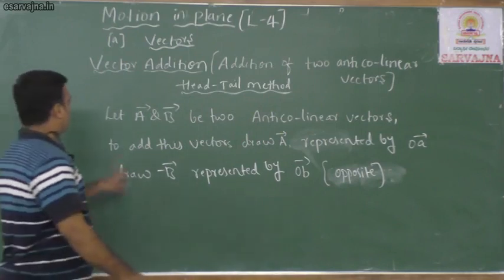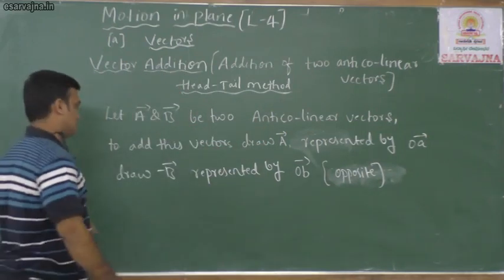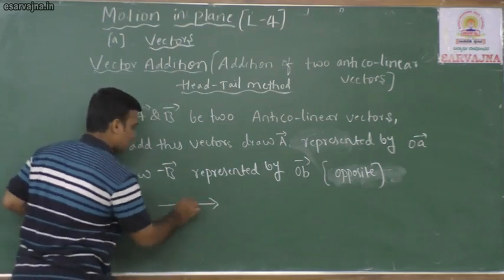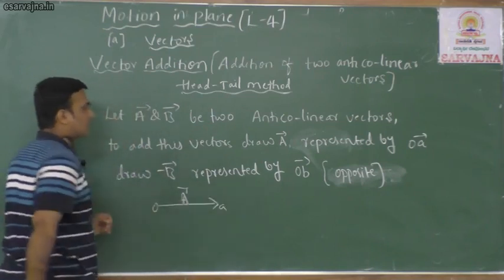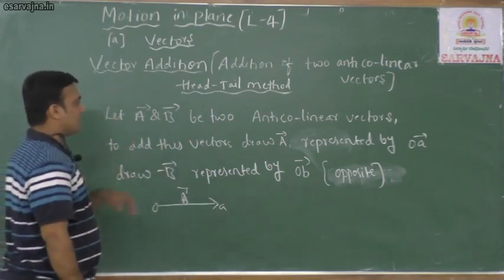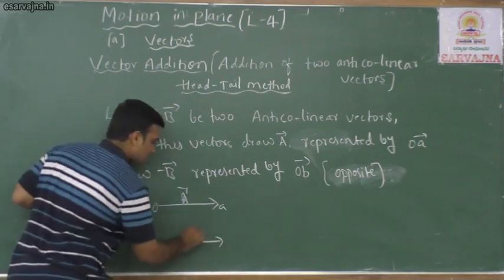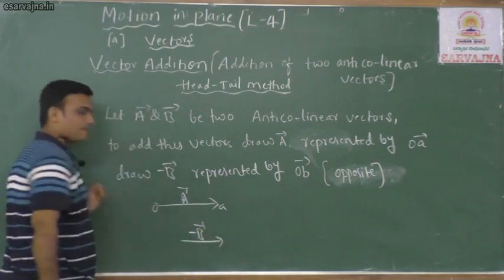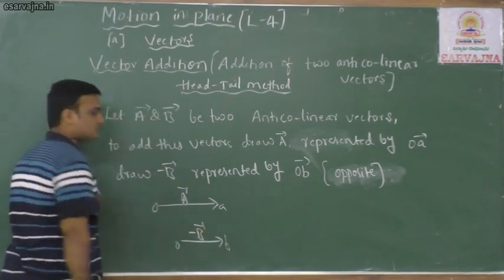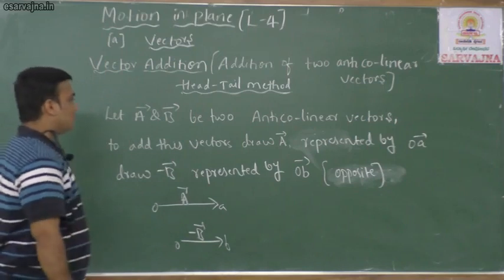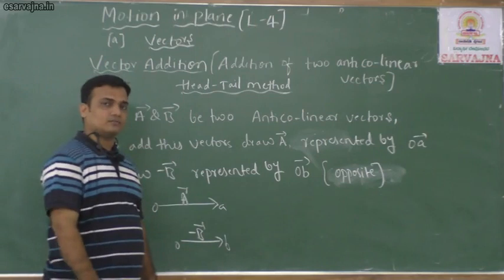Let vector A and B be anticollinear vectors. Listen, suppose this is vector A, which is represented by OA. One more vector is there, that is minus B, so you can draw like this, minus B. It is also represented by OB. We have to find the resultant of these two vectors.